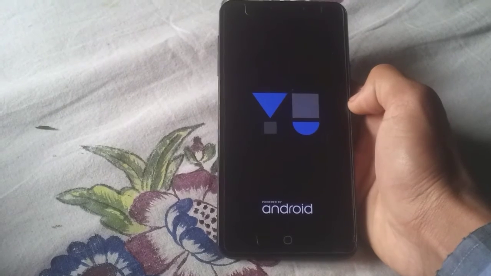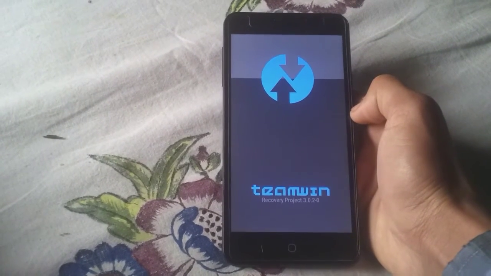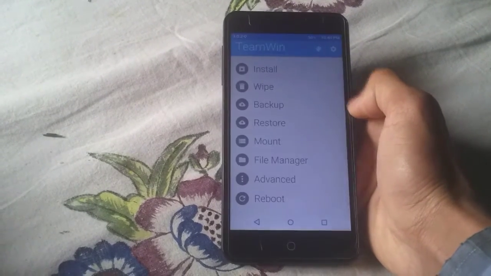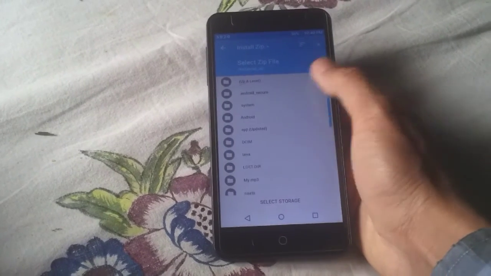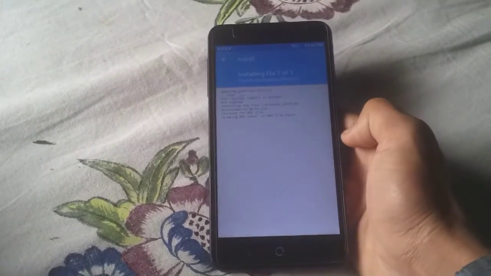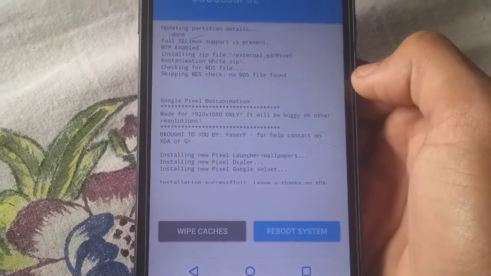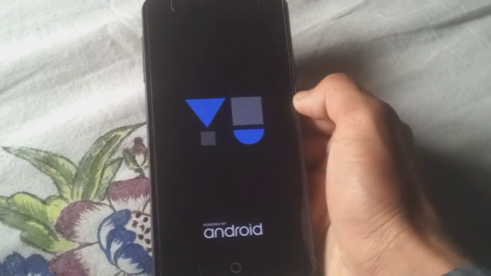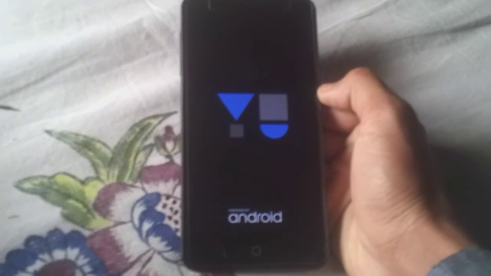Once your phone has booted to the recovery, tap on install and navigate to the zip file on the micro SD card of your Android smartphone. Once you have navigated, choose that and swipe to confirm flash. And when the flash is done, reboot the system. It will also install Google Pixel Dialer and Google Velvet too.